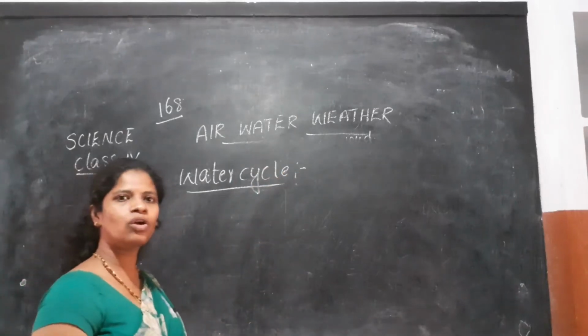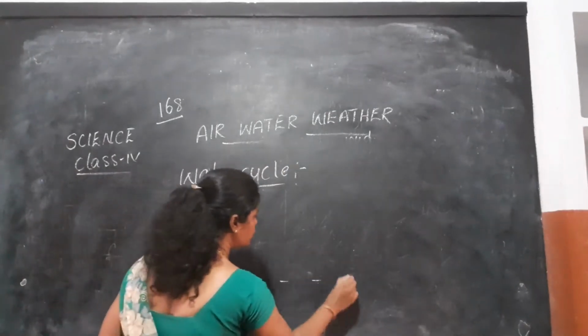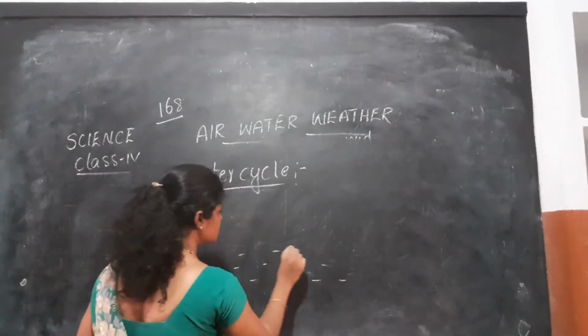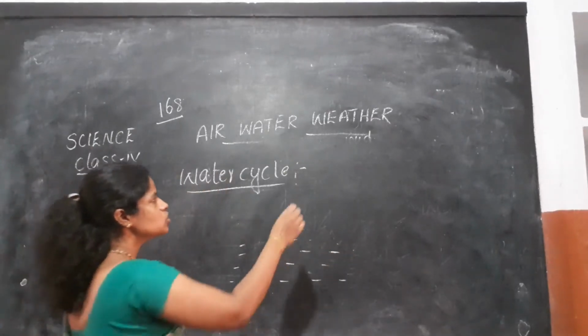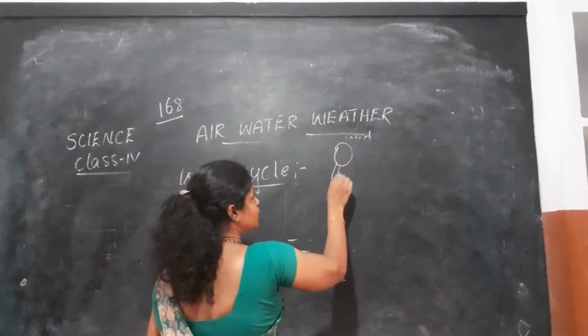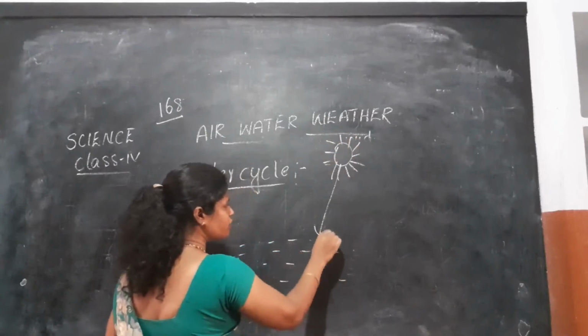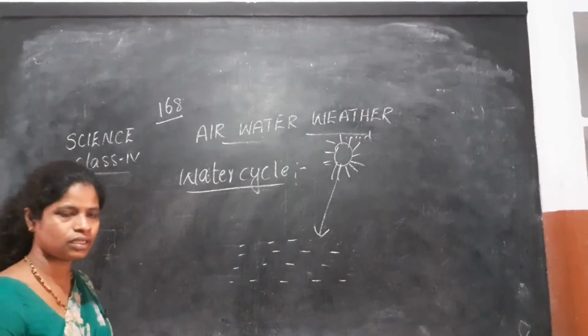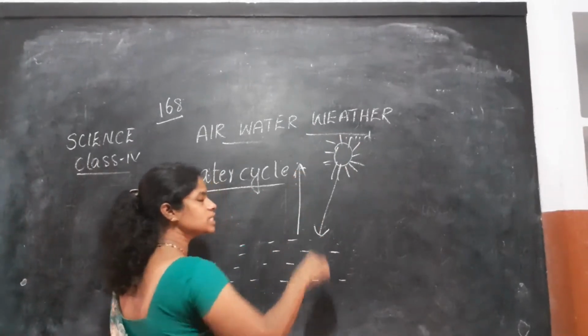So we have a number of water bodies like seas, rivers, oceans. Okay. So during daytime the sun rays fall on the surface of the water. So here the water converts into water vapor and goes up.